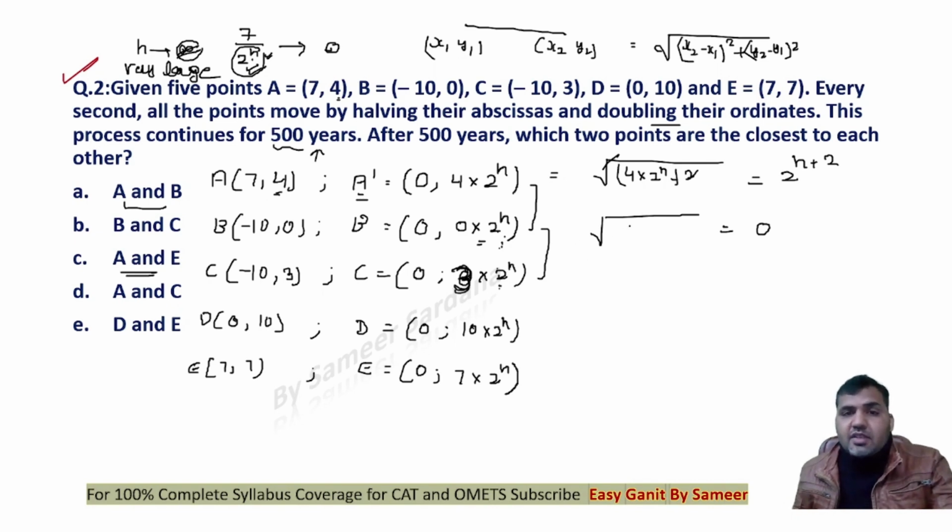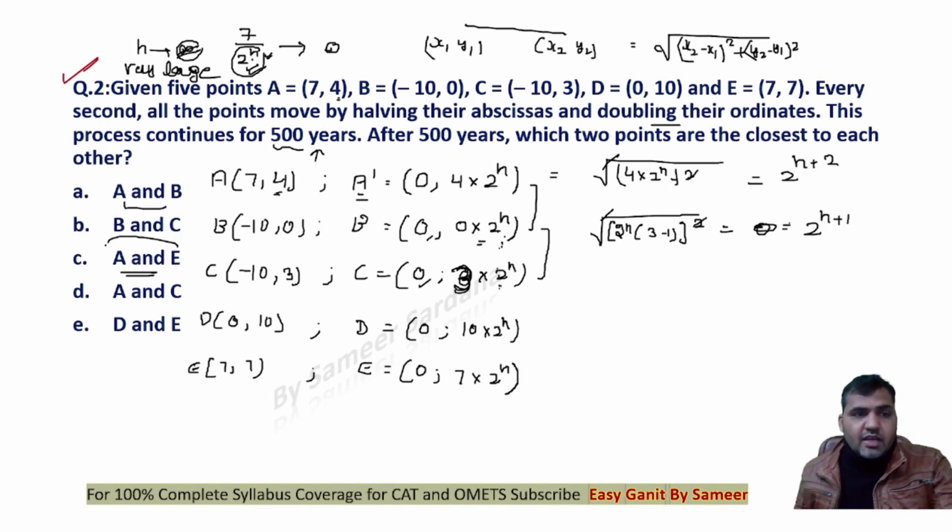So x2 minus x1 square, y2 minus y1 square, 2 power n into 3 minus 1. Okay, x2 minus x1 square and y2 minus y1 square. 2 power n will be taken, 2 power n into 3 minus 1 raised to power 2. Right, this gets cancelled. So the distance, you can see here, will be 2 raised to power n plus 1.